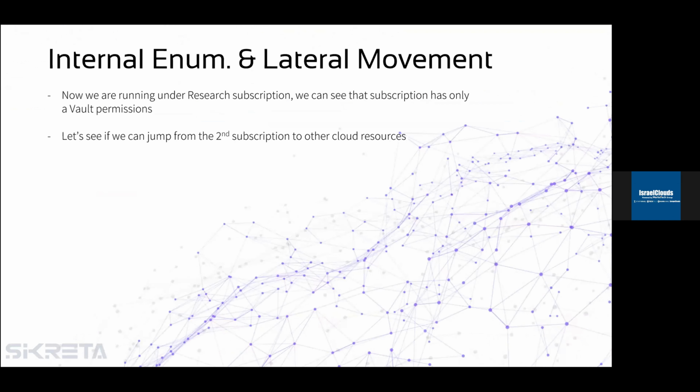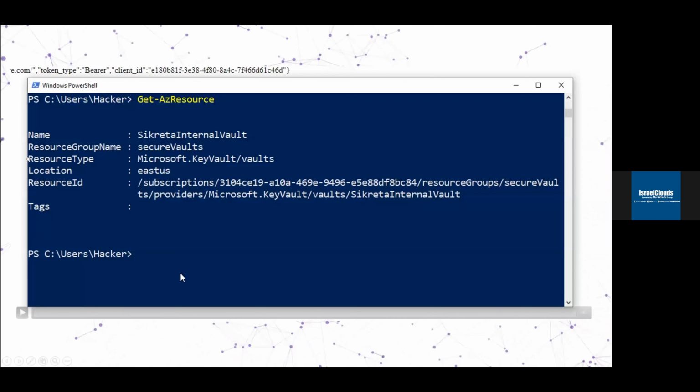Let's see if we can research a subscription. So let's see if this subscription has more permissions, but probably, as we saw, there is only a vault permission. But as we saw in the first seconds of the video, there are two subscriptions. Let's see what the second could give us. So we know that the first one has only a vault accessible.